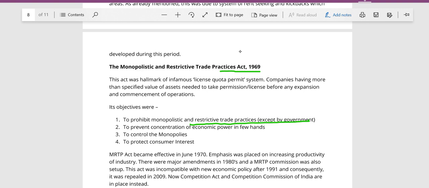And the aim of this act was to restrict the concentration of economic power or restrict such monopolistic tendencies in the Indian economy, and to protect the interest of the consumers. Now this act came into power in June 1970. However, there were certain amendments in 1980s, and an MRTP commission was also set up.